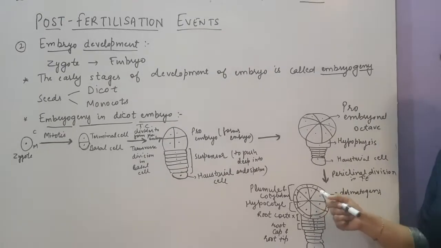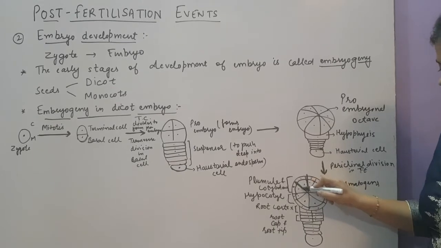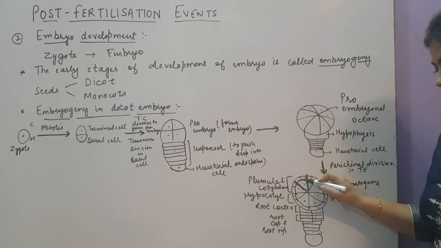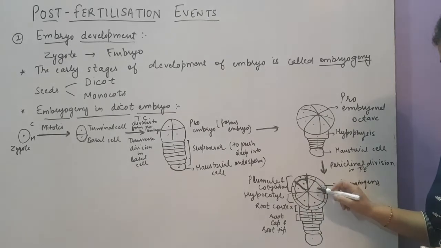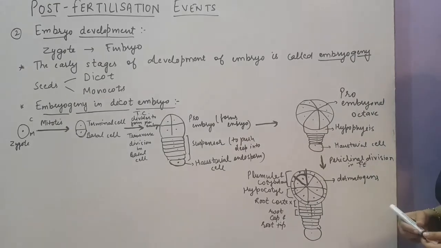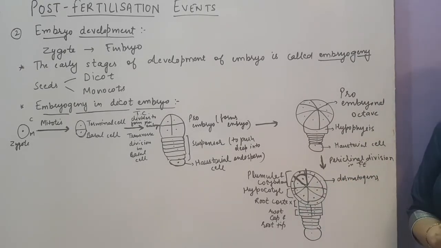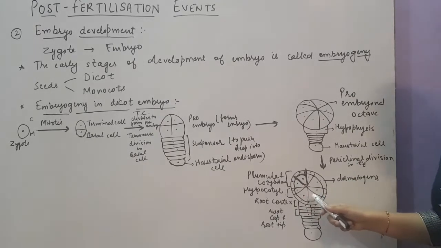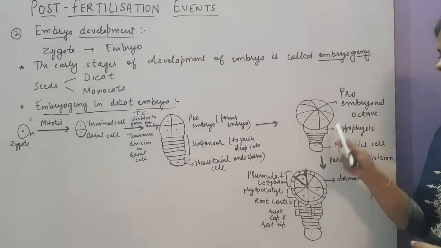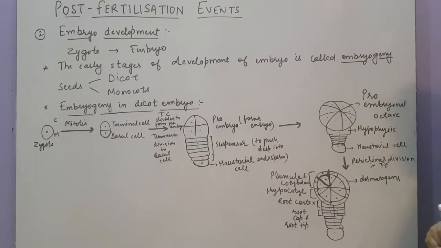After this pericliner division, you can see one cell, that was a single cell, it will undergo division to form 2 cells. One cell is the terminal and one is the inner cell. Similarly in this, similarly in this. So they will form such type of arrangement. And due to this, an outer layer will be formed, which is called as dermatogens. These outer cells are called dermatogens. So this will be the pericliner division that takes place in the proembryonal axis, in the proembryonal octave.